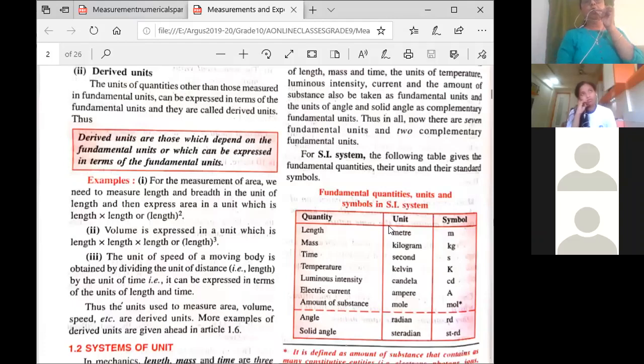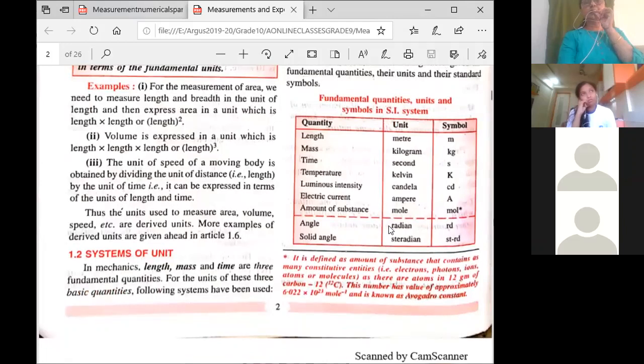So they have also introduced 2 more units in that. Right now, these are the two. So the fundamental units and symbols. Now the SI system has been introduced by this particular institution.